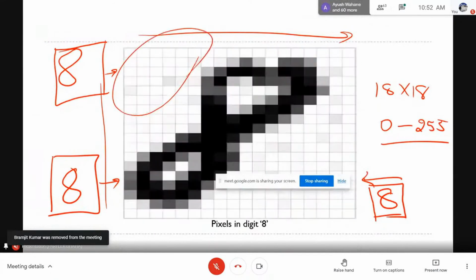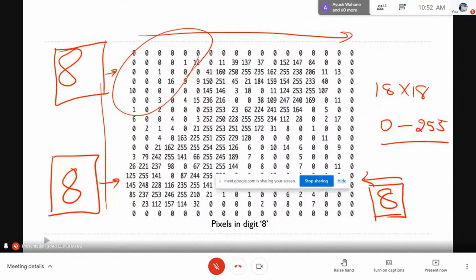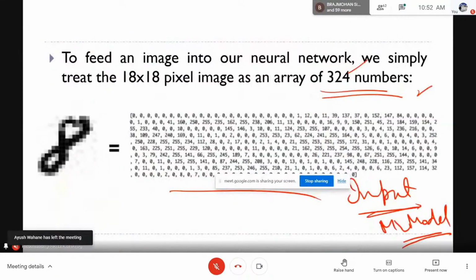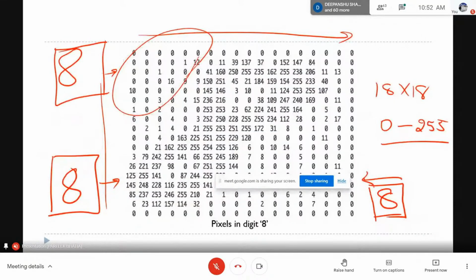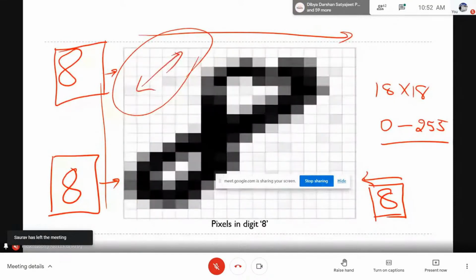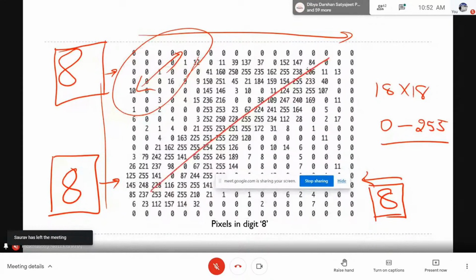So it will give different pixel values. And you know that I have trained it when 8 is at the center. So the system is able to detect 8 when 8 is at the center, but if 8 is on the corner, the system will not be able to detect it because it will produce different pixel values, and the system will say that 8 should have these pixel values.